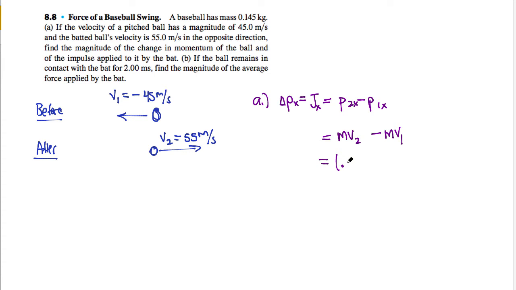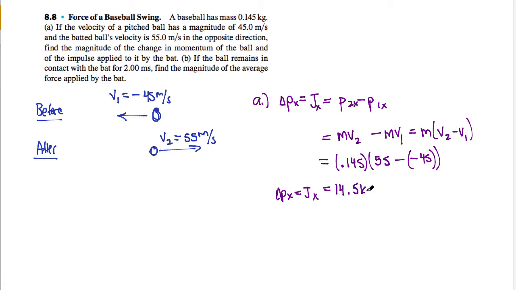So for this ball, that will just be 0.145, and I'm going to factor out the m here and just look at the delta v. So I could say m times v2 minus v1. That will be 0.145 kilograms times my final velocity, which is a positive 55 meters per second, minus my initial, which is a negative 45 meters per second. So we'll add another set of parentheses here. My change in momentum, my impulse, will be equal to 14.5 kilograms times meters per second. So this is our part A.